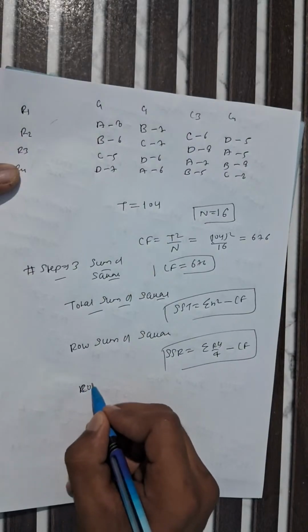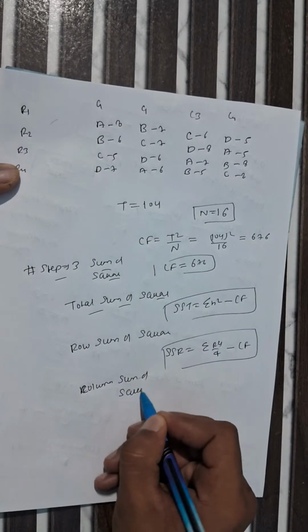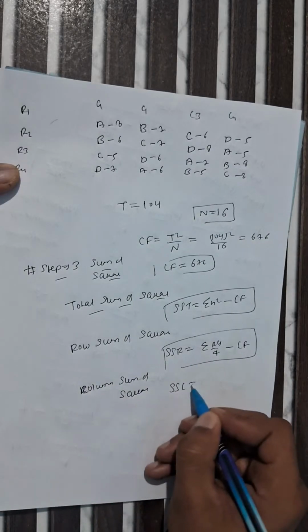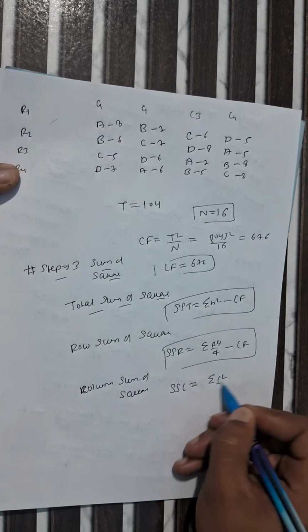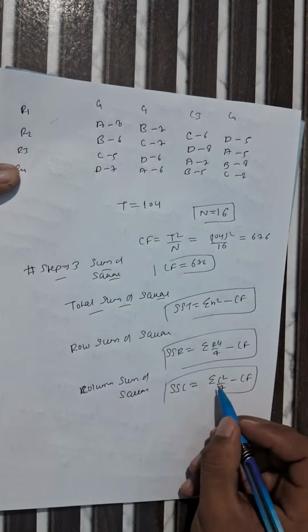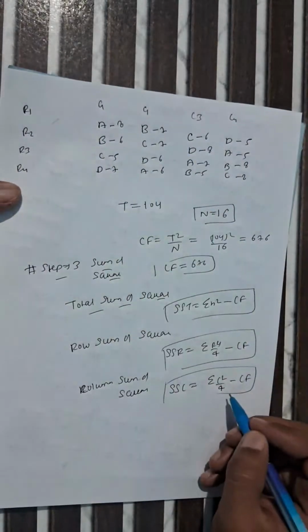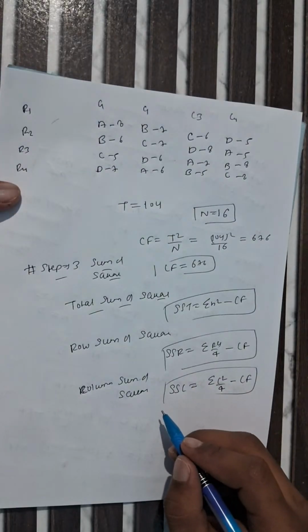Now we have to find column sum of square, which is SSC equals summation of column square divided by 4 minus CF, because 4 rows are there: 1, 2, 3 and 4 rows. That's why I am dividing by 4. This is the formula to find the column sum of square.